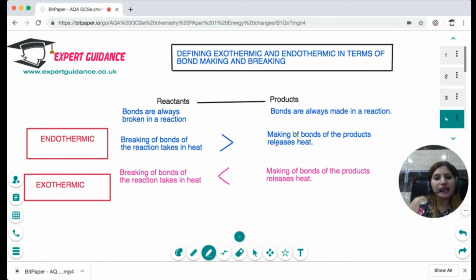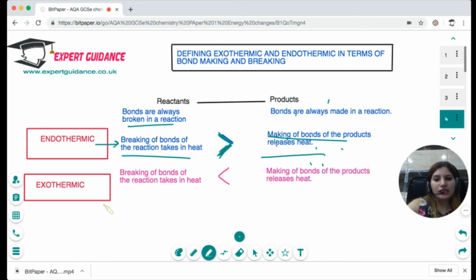Now let me again explain the concept of bond making and breaking. In every reaction, there are reactants which are converting into products. The reactants are breaking bonds, and that takes in heat. The products are making bonds, and that is always releasing heat. Now in an endothermic reaction, which takes in heat, the breaking of the bonds takes in more heat than is released in the products when the bonds are made.